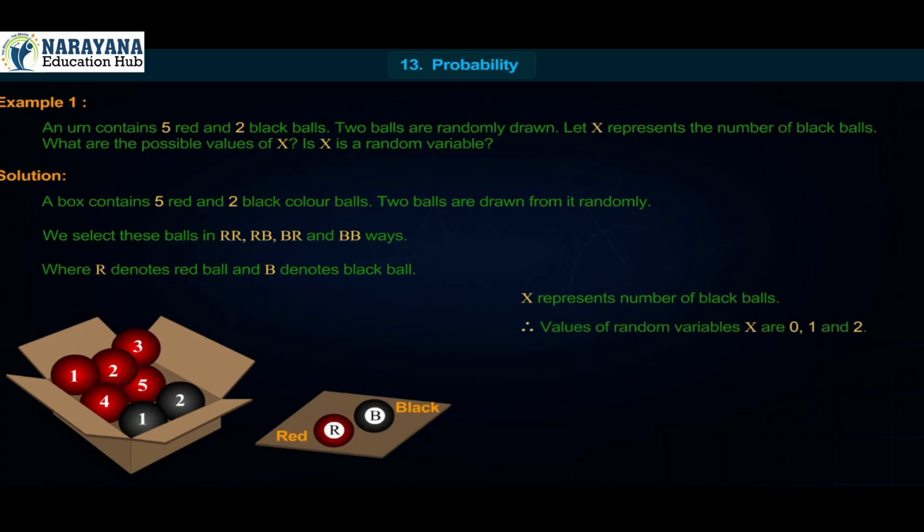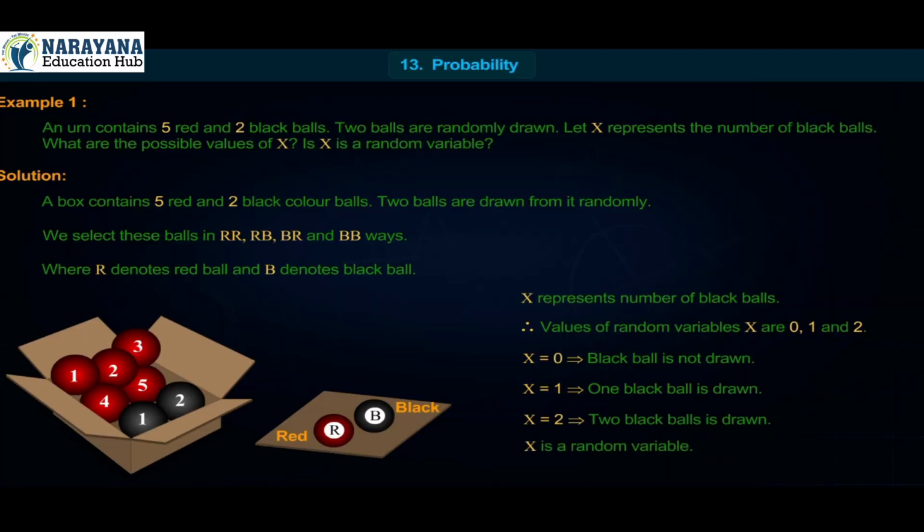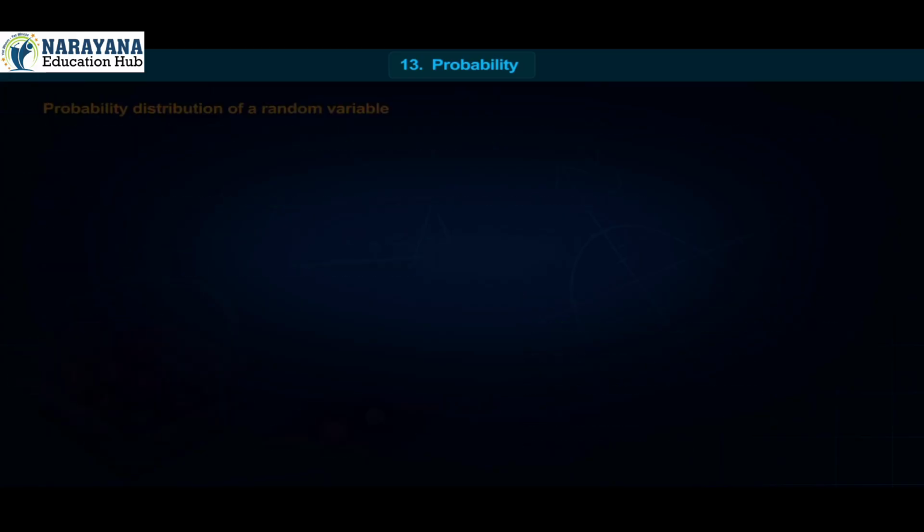Therefore, values of random variable X are 0, 1 and 2. X = 0 implies no black ball is drawn. X = 1 implies 1 black ball is drawn. X = 2 implies 2 black balls are drawn. X is a random variable.